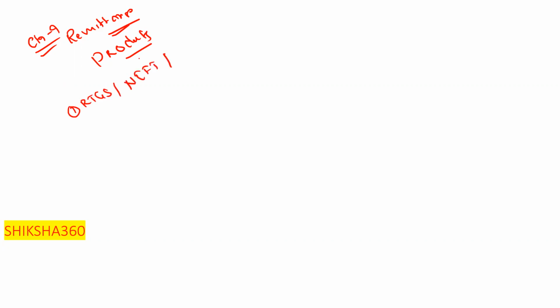Next is chapter number 9, that is negotiable instruments. Sorry, remittance products. Under that we have to discuss RTGS, NEFT. All are important, easy and important. Next one, that is ECS, NACH. You will get questions from NACH also.